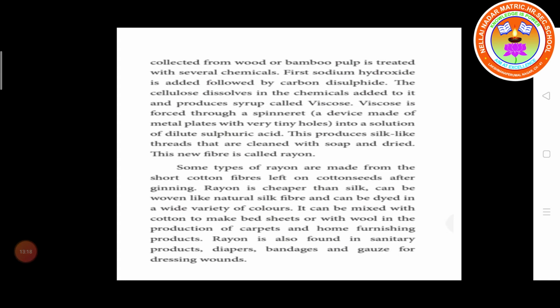It can be mixed with cotton to make bed sheets or with wool in the production of carpets and home furnishing products. Rayon is also found in sanitary products. What are the products? Diapers, bandages and gauze for dressing wounds.